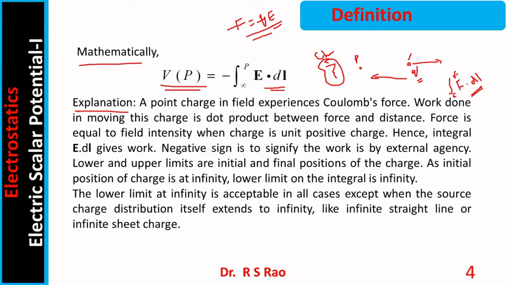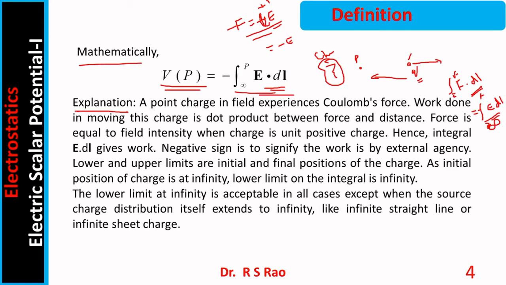Another aspect is the definition of potential: force required to be applied on a unit positive charge. So Q is +1. Therefore, the force you have to apply is minus E. Now substitute minus E in place of F. Therefore, potential becomes the integral from initial point to final point of minus E dot dl. And here the initial point is where you are starting, that is infinity. Therefore, the initial limit is infinity. That way, this expression has come into being.